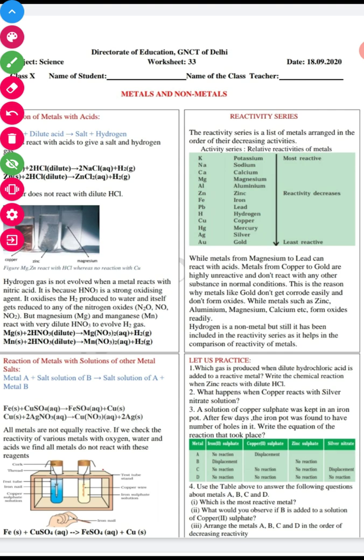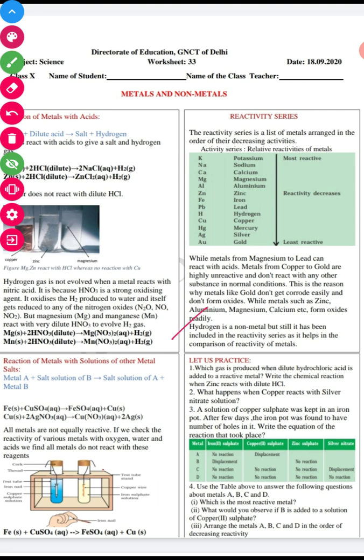Then, the metals from magnesium to lead react with an acid. Metals from copper to gold are highly unreactive and do not react with any other substance under normal conditions, as I told you. This is the reason why metals like gold do not corrode easily and do not form oxides, while metals like zinc, aluminium, magnesium, and calcium oxidize easily and form their oxides.